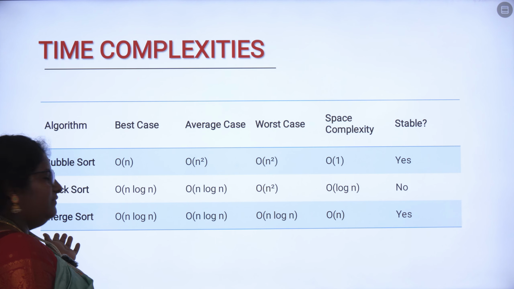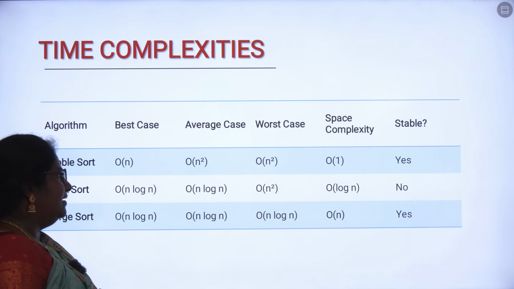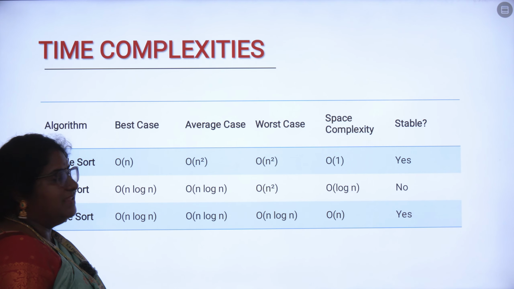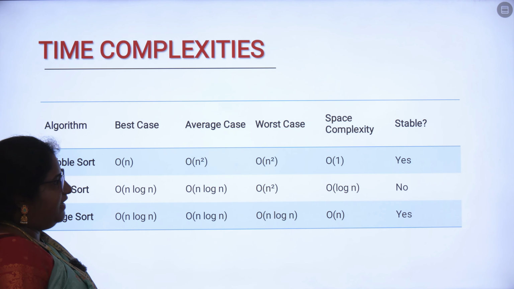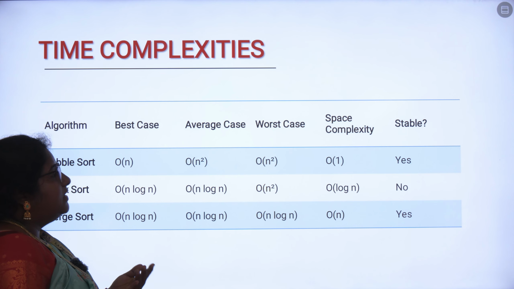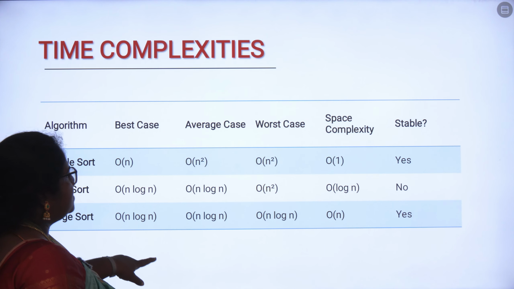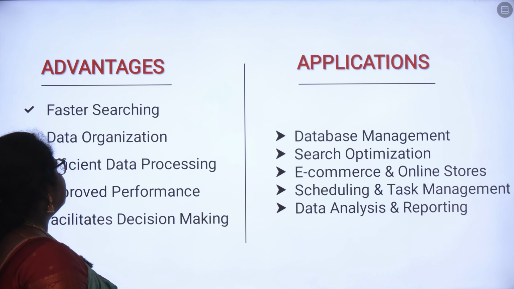So last we are going to discuss the merge sort. In the merge sort, the best case is order of n log n, average case is order of n log n, worst case is also order of n log n, where we are considering the space complexity to be order of n, and whether it is stable or not, here it is a stable one. Okay, so we are considering it as yes.